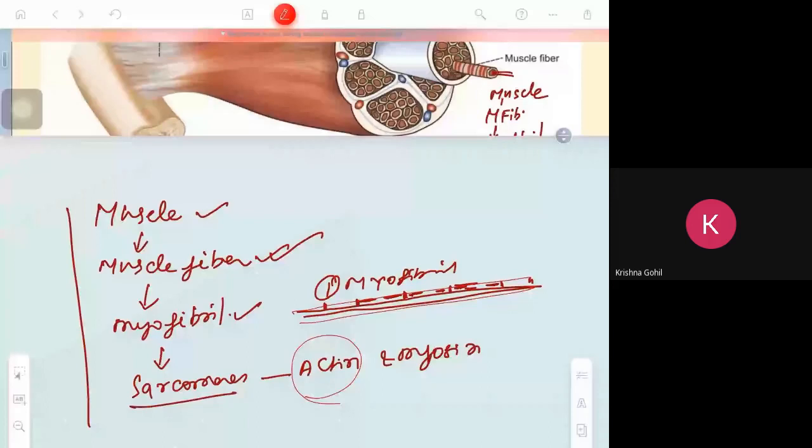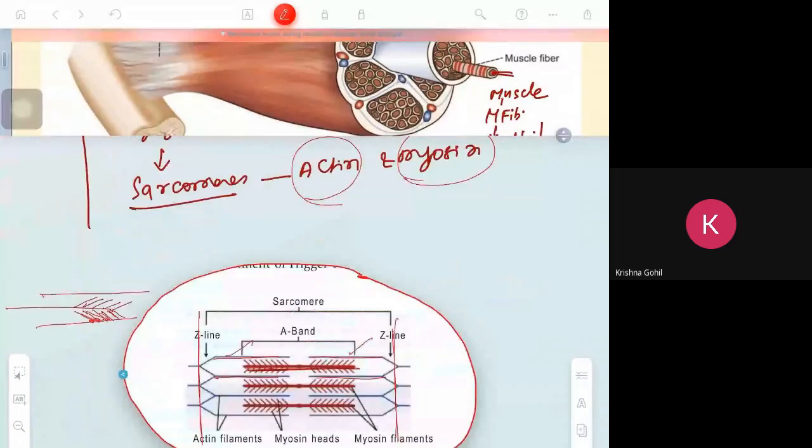Actin is present on both sides, and myosin is present in the center. Myosin has a head which reaches out and attaches to the actin. On both sides, the actin filament is attached to the Z line. So that is what we have discussed till now.